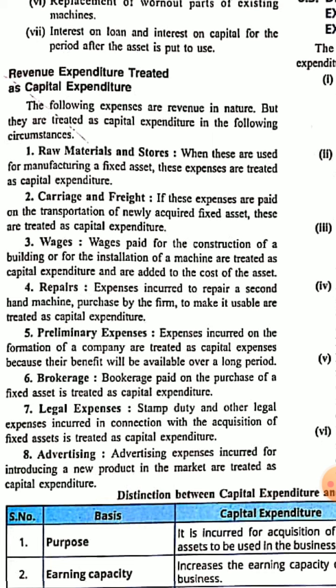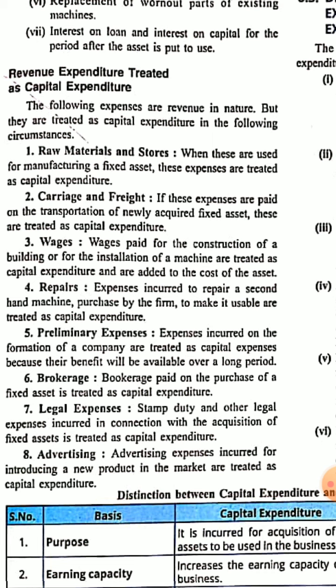Preliminary expenses, as I told last day, are those expenses which are incurred before the formation of the company, so there is no company in whose account they may appear. So those preliminary expenses are written off from the books of accounts over a long period of time, because the services of those expenses will be received as long as the company is in existence.